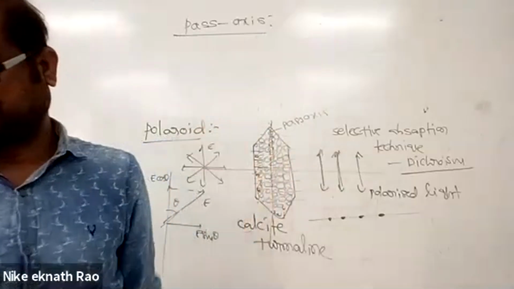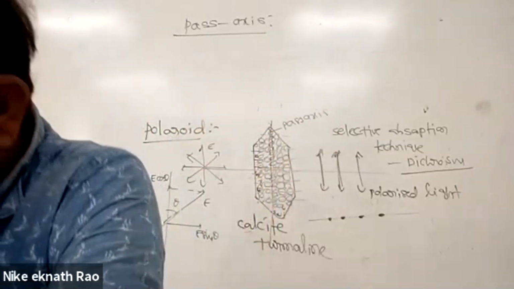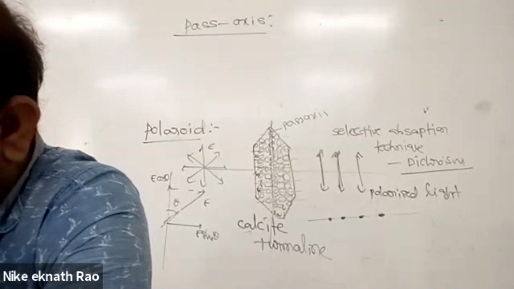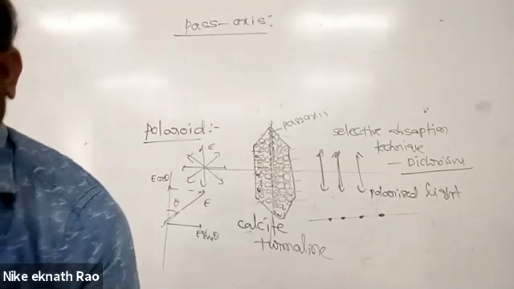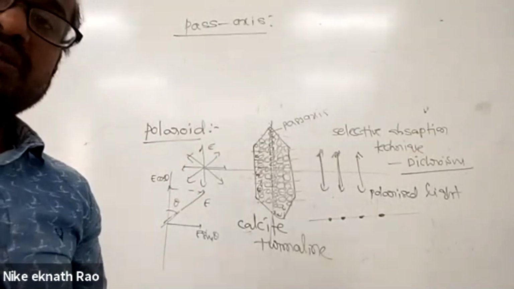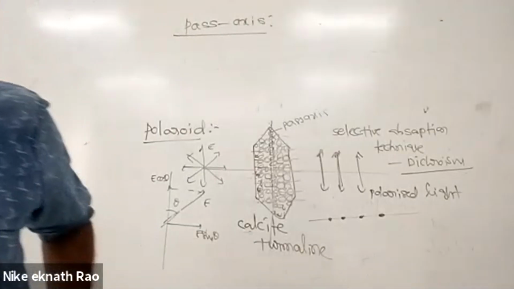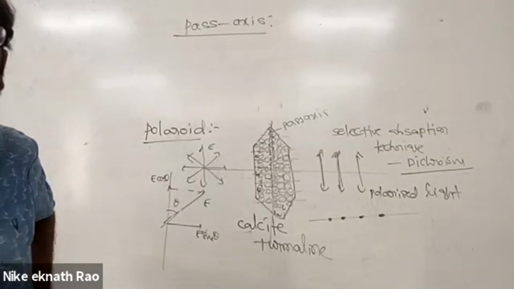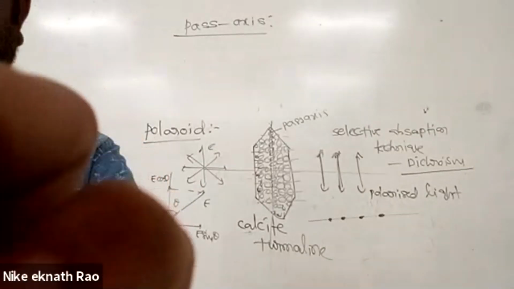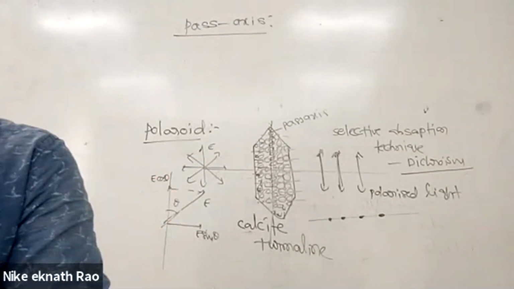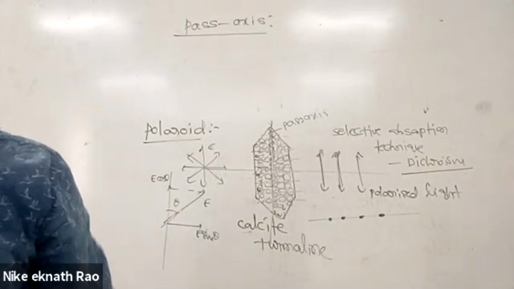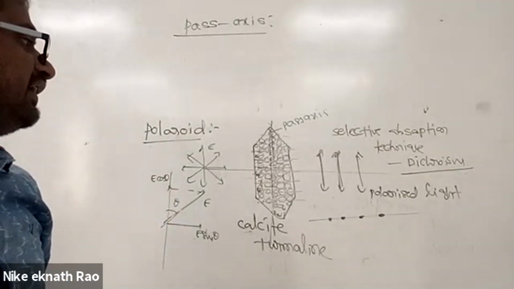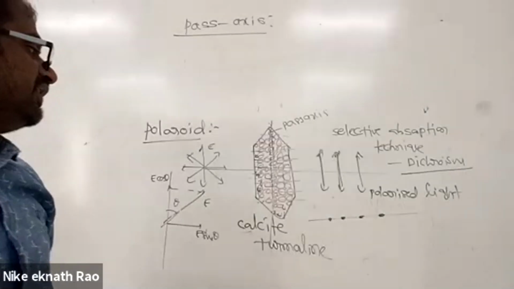Heading: definition of pass axis. When an unpolarized light wave is incident on a polaroid, the light wave will get linearly polarized.